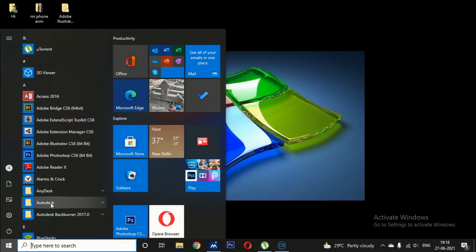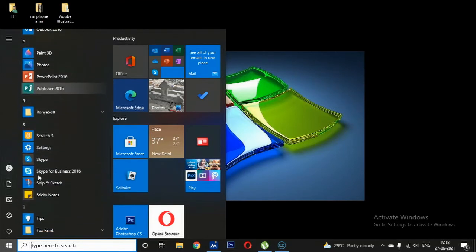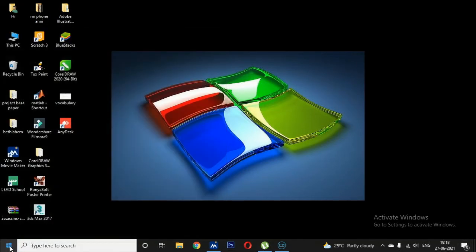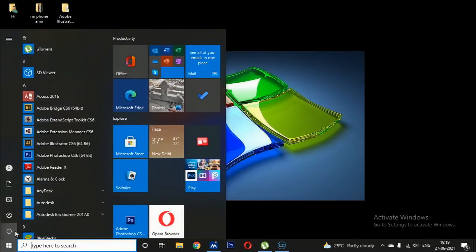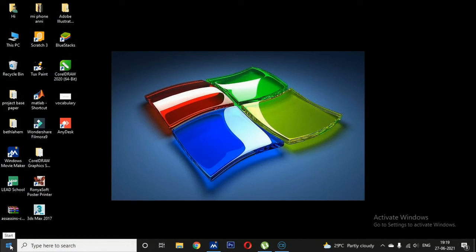It is arranged in alphabetical order. So if you want to open Word, the first letter is W, so go to W. Yeah, it's here, Word. Now just click it and open it. Also, if you want to shut down the computer, just click the power button, and click shutdown, or if you want to restart, just click the restart button. So the start button has many applications, arranged in alphabetical order.